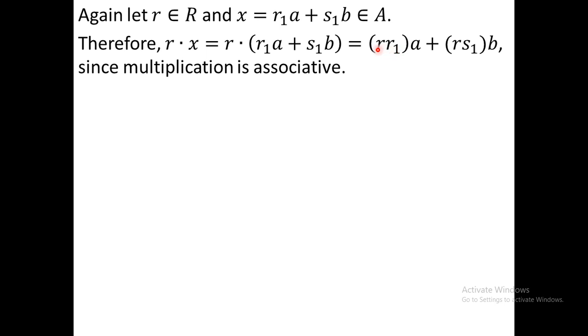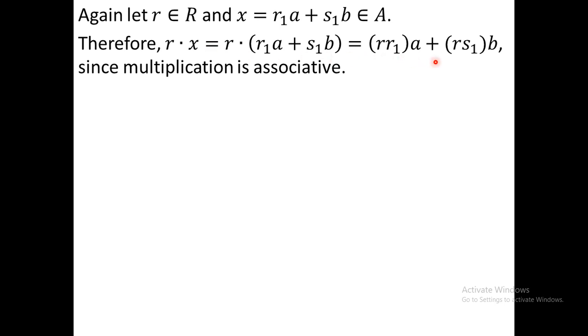This holds because multiplication is associative. So here r r1 into a, and here r s1 of b, due to the associative property of multiplication. So we see that r dot x equals something times a plus something times b. Here r and r1 are elements of capital R, therefore the multiplication of those two elements must be in R.